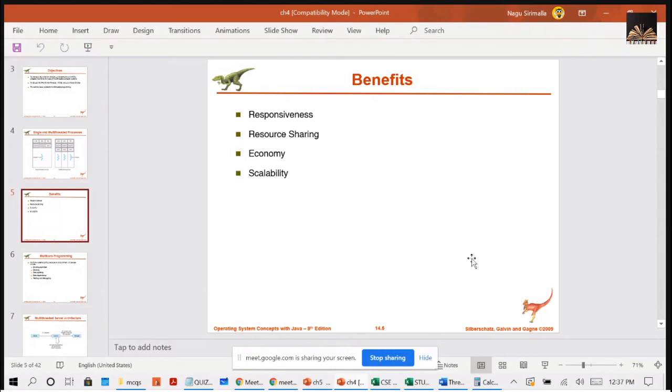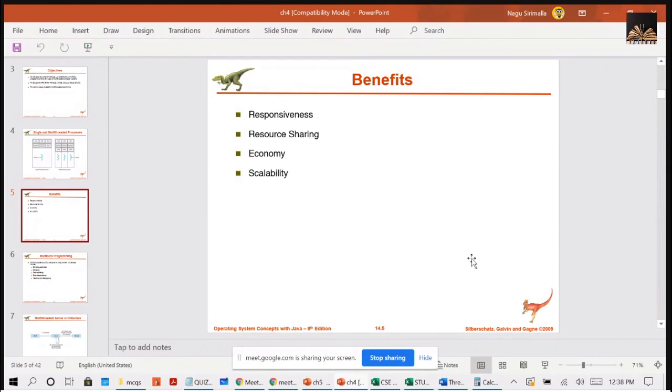Even though, your program will be executing, because some threads are still active and doing their job. That is the reason I can say the main benefit is responsiveness. Let's consider your program is an interactive program, and half of the program is blocked waiting for some IO. Even though, your program will be responsive because the other part is executed by a different thread. Clear? Responsiveness.